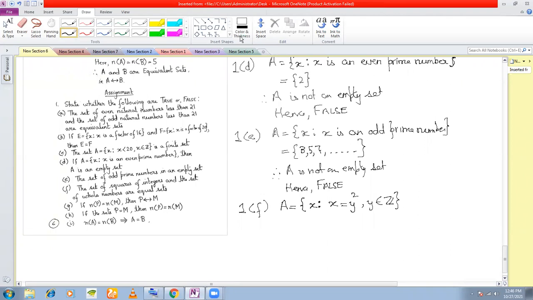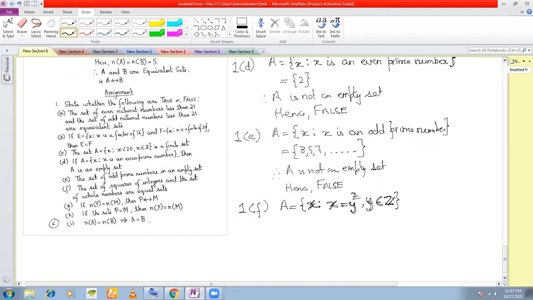Can you please explain? X is the square of an integer, right? So I have taken Y as an integer here. So Y belongs to Z. Y is an integer, and since it is a square, all the elements of this set X are squares of integers, Y square.